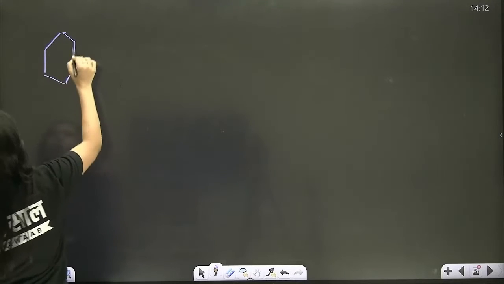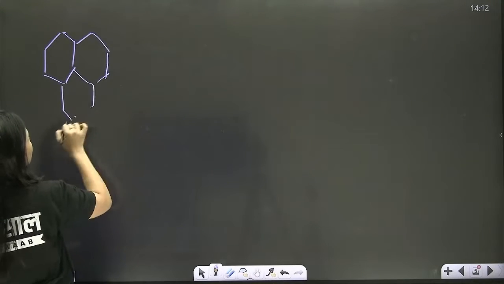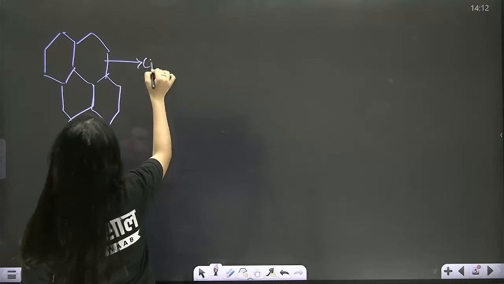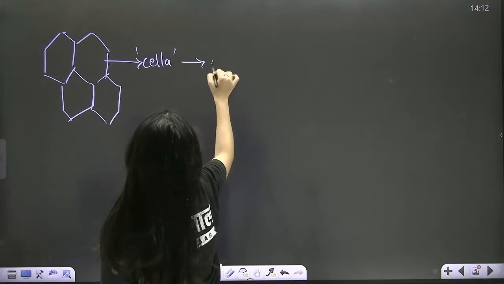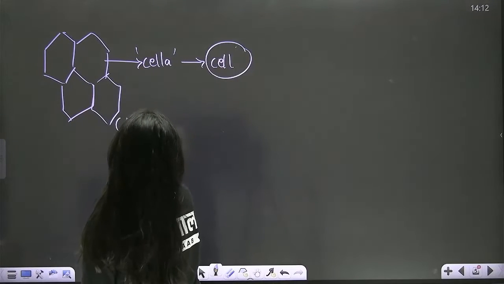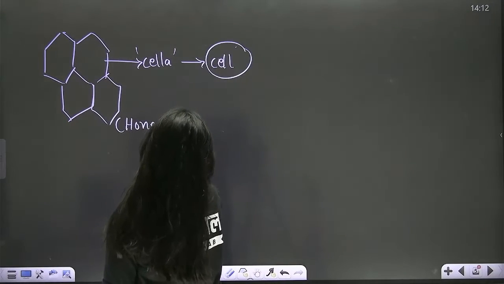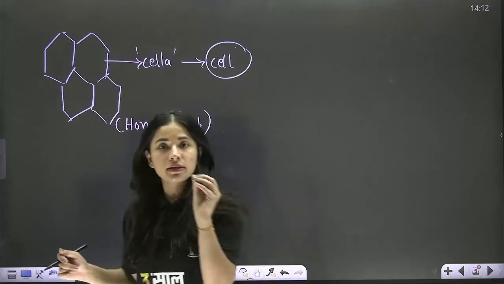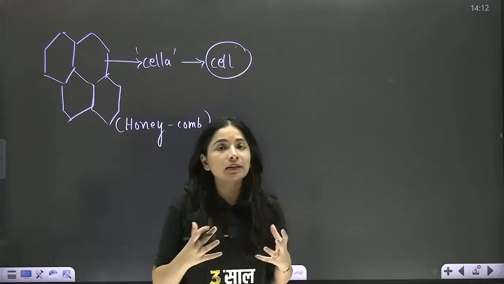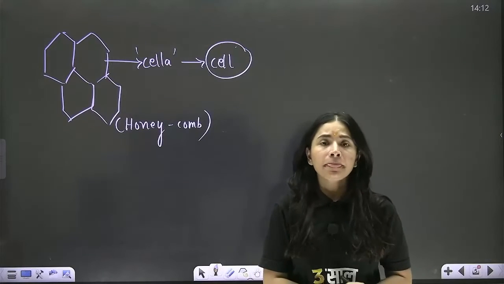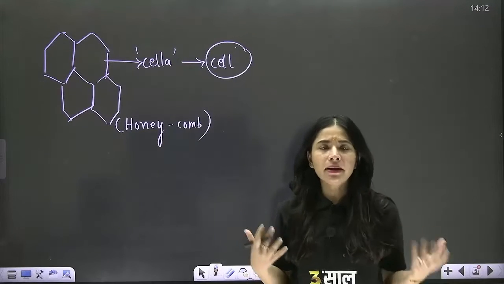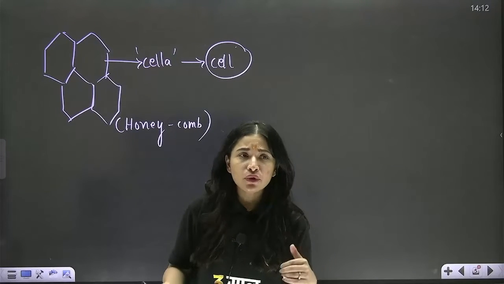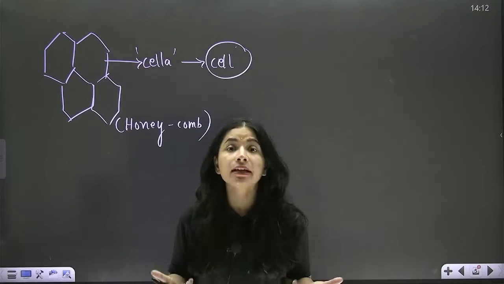So just add a page to continue writing. Now, he observed some honeycomb-like compartments like this, beta, right? Which he termed as cella. Cella means cell. So these are basically honeycomb-like compartments. This was the view of a thin slice of a cork while this fellow Robert Hooke was viewing the thin slice of a cork, right? Now, you know, cork, it's the dead part of the plant body. It's a dead material. So basically Robert Hooke observed the dead cell, right?